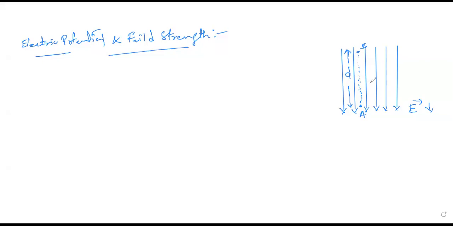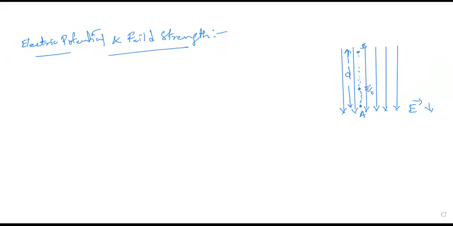Now let a uniform electric field be taken in free space. This is the free space I have taken, with no stationary charges shown here, that means an ideal condition. Suppose now I am assuming a positive test charge, some Q naught.